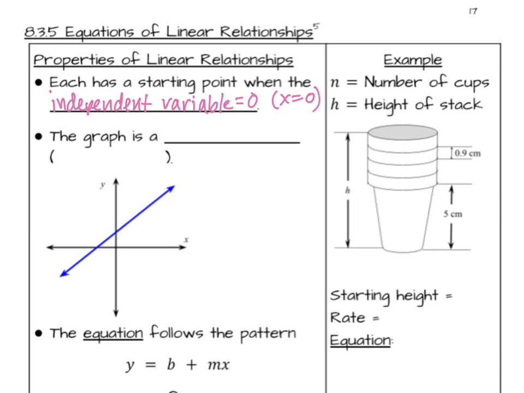And the second thing is that the graph is a line. And remember, we mean a straight line, but we don't have to say that. That's where it gets the name linear.